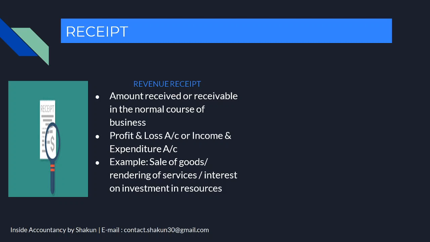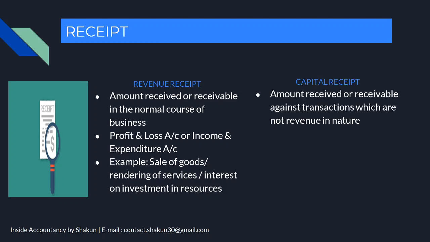Now the second category is capital receipt. Capital receipt is the amount which is received or receivable against those transactions which are not revenue in nature. As I told you, revenue means something which is regular. So something which is not regular is termed as a capital receipt. Now these capital receipts are shown on the balance sheet side in the balance sheet of the business concern.